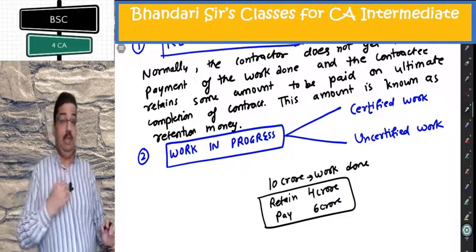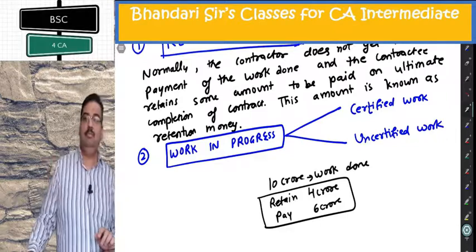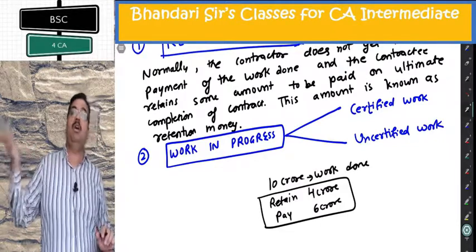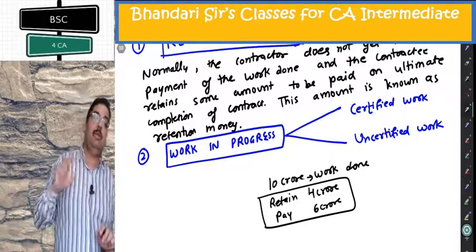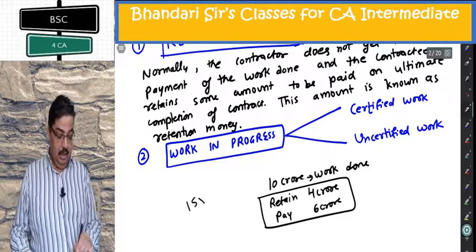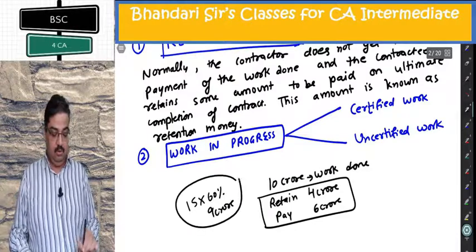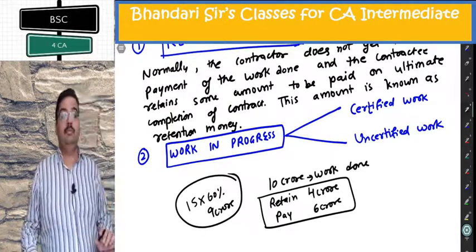Now, I can be very, very handsome to tell him I have done the work of 15 crore. He will ask me how much work you have done. I tell him 15 crore. Now, 15 into 60% becomes 9 crore. This way, he will be paying me 9 crore. Actually, I have done only 10 crore.